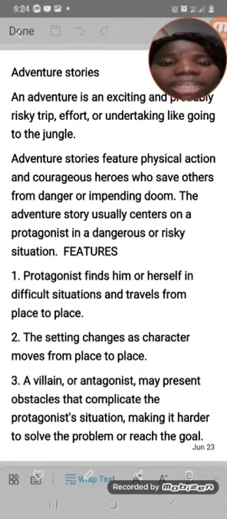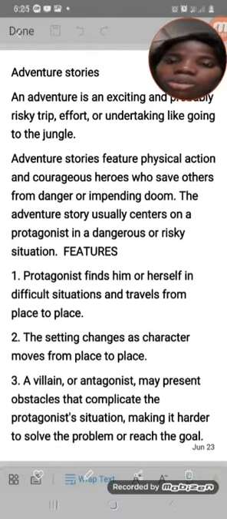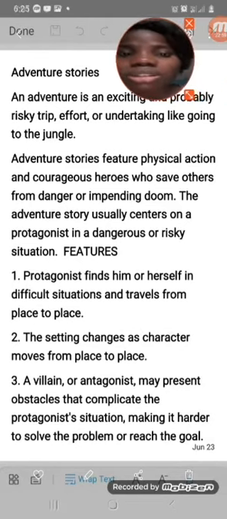So there will be a villain. You know who a villain is? A villain is an evil character who doesn't want the main character, the protagonist, to get hold of the goal, to reach the goal for which he has traveled. Do you get it now? So there will be two opposing forces. There will be two people that are not agreeing with each other's view. One is working positively, another one is working negatively against the main character. Do you understand now? Okay, so that is an adventure story.